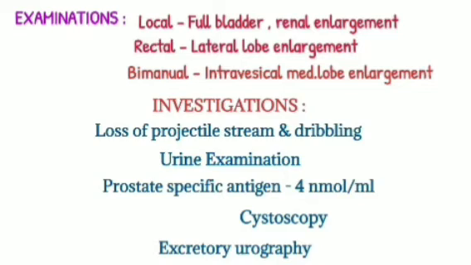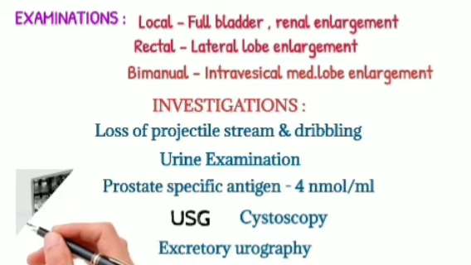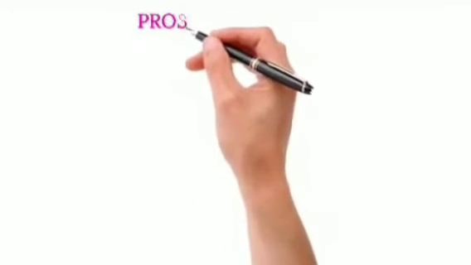Cystoscopy to rule out urethral strictures and bladder changes like trabeculations, presence of diverticulum or stones. The residual urine may be measured, and the Mercier's sign is often positive. In normal individuals, the internal urethral meatus and the ureteric orifice are not visible in the same cystoscopic field, but in the enlargement, this is possible as the urethral opening is pushed into the bladder. And the last one is the USG, which is more specific for the condition.